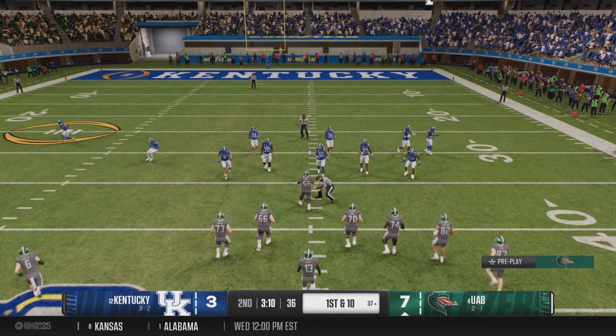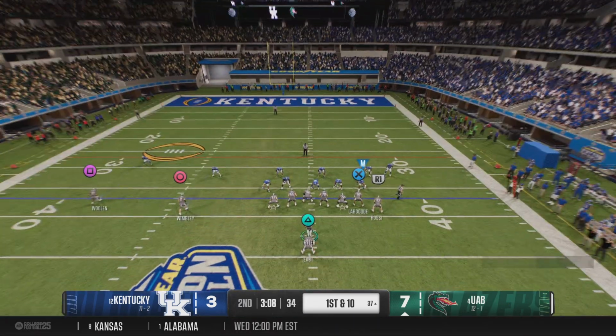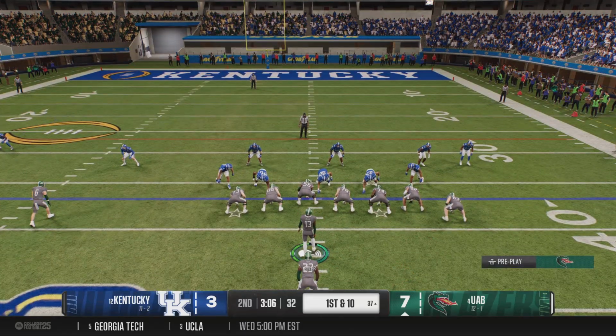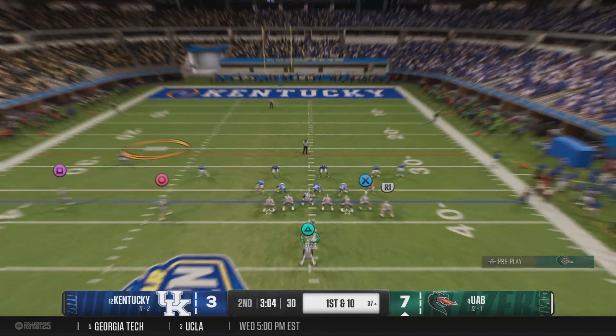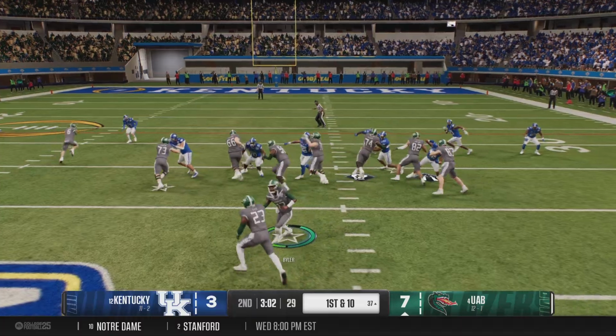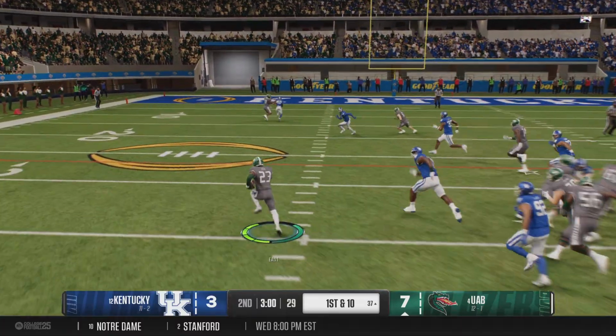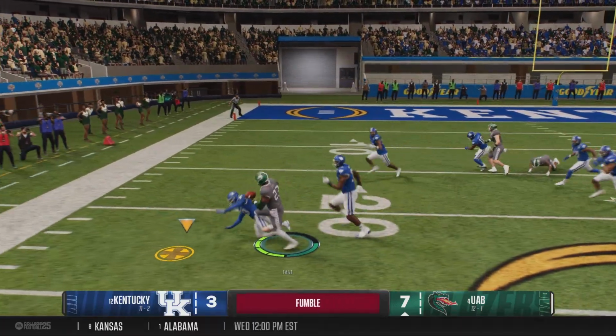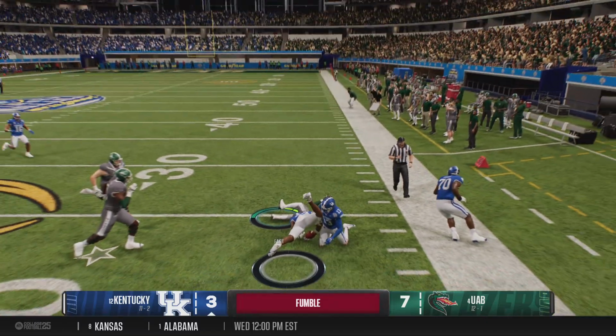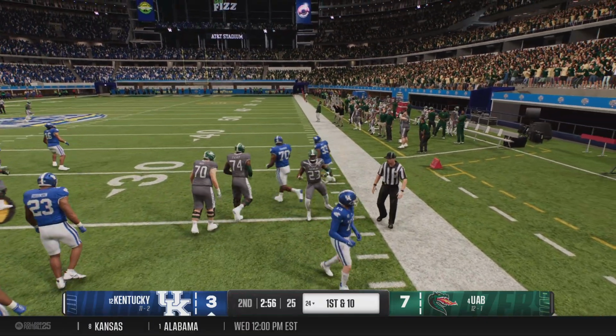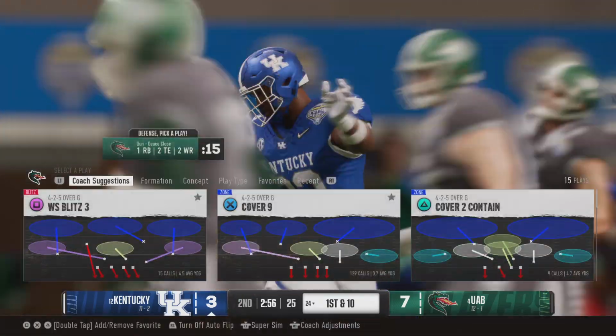The defense has got to do a much better job here of adjusting to the pre-snap motion. They just kind of stayed in place, and it gave the receiver plenty of room there to make a nice play. He's going to hand this off. Finding some room at the 25. It's a fumble. Defense grabs the football. It's a turnover.